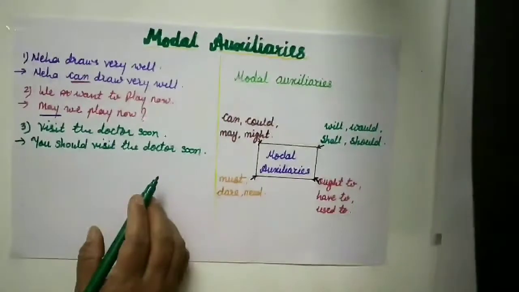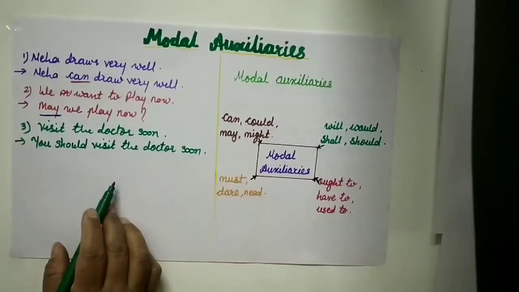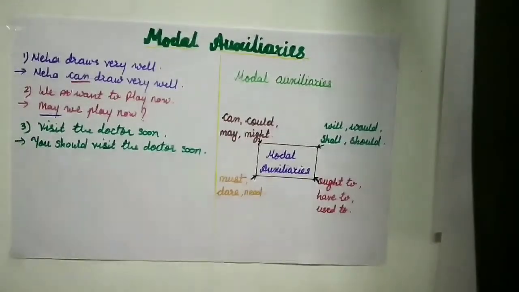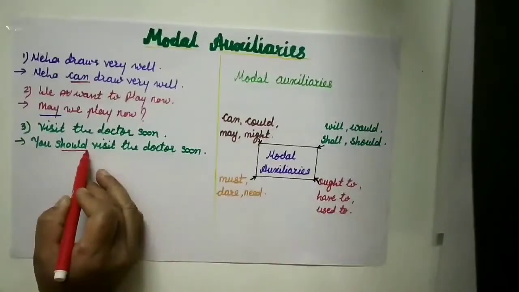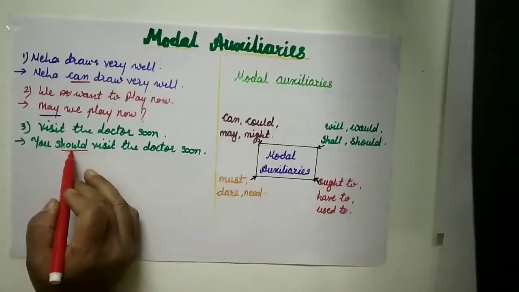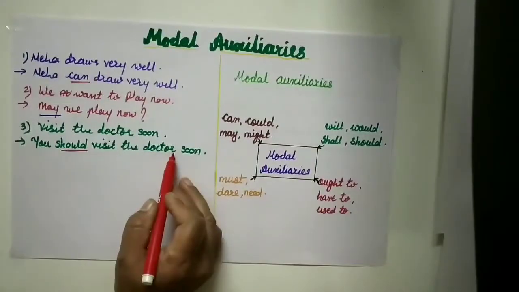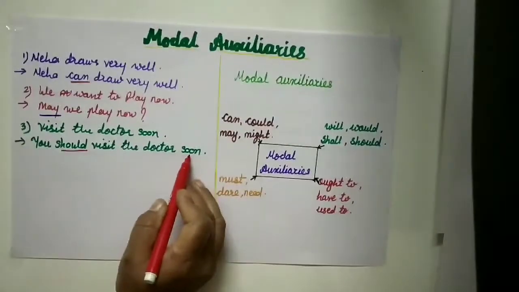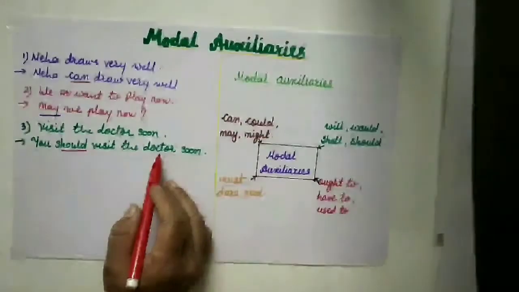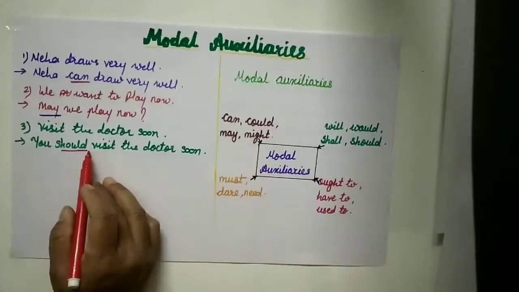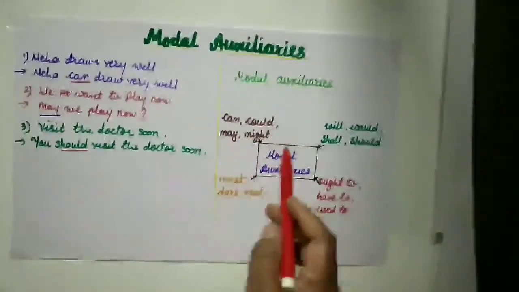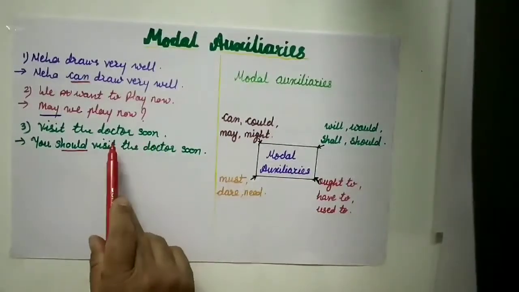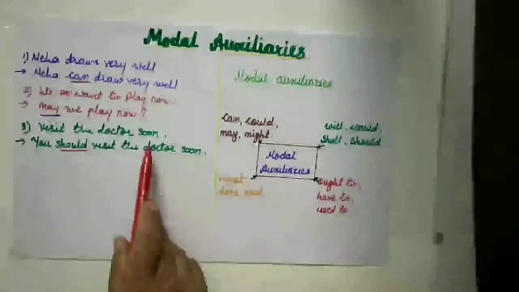Now in this sentence, this should is the modal auxiliary, and it adds extra meaning to this sentence. Which meaning? It conveys advice. You should visit the doctor soon. From this sentence we come to know that advice is given. So in this way these are the modal auxiliaries, and due to the modal auxiliary it adds some meaning to the sentence. Okay, got it?